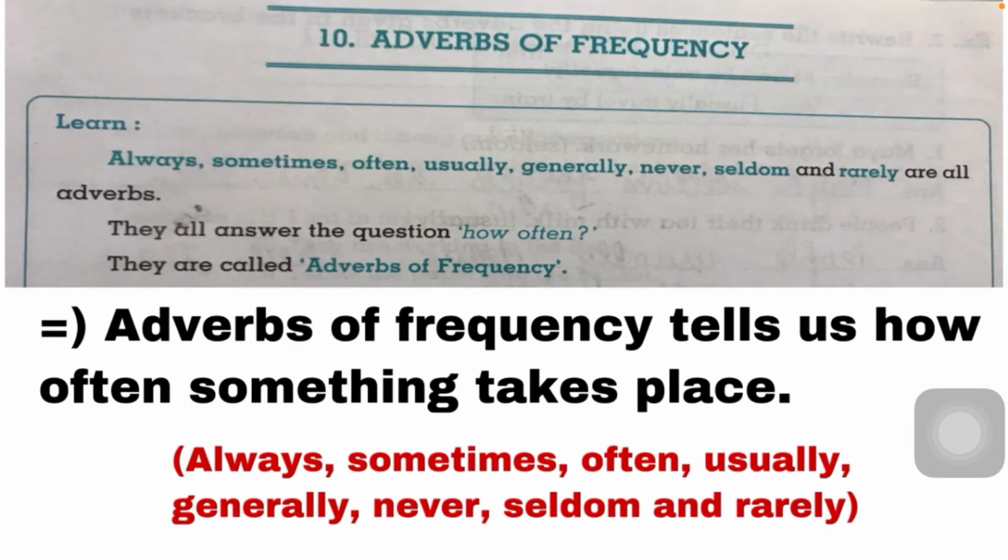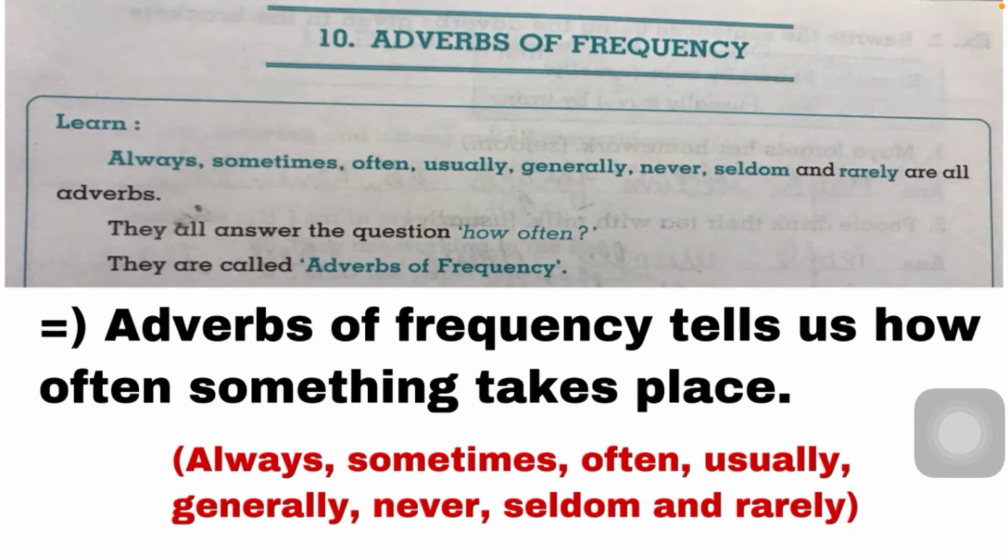Today we will start a new chapter in English grammar. The name of this chapter is Adverb of Frequency. So first of all, what is an adverb of frequency? The adverb of frequency tells us how often something takes place. It means that if you're doing any work, how many times you have to do that work: always, sometimes, or often. So this adverb of frequency tells us how often something takes place.